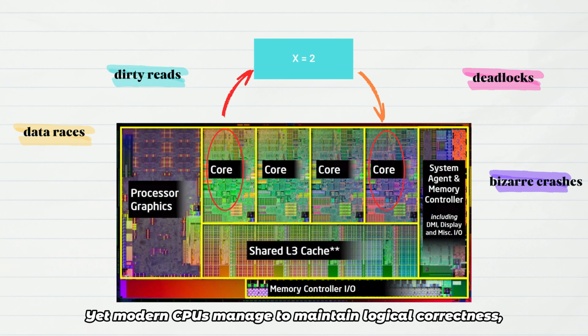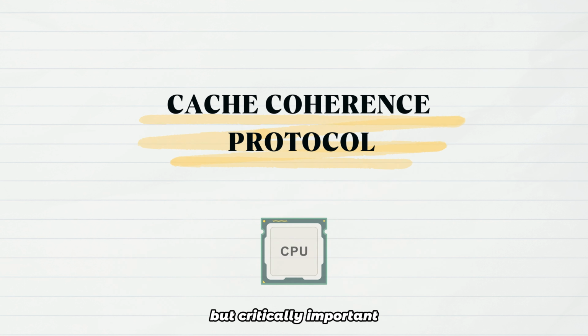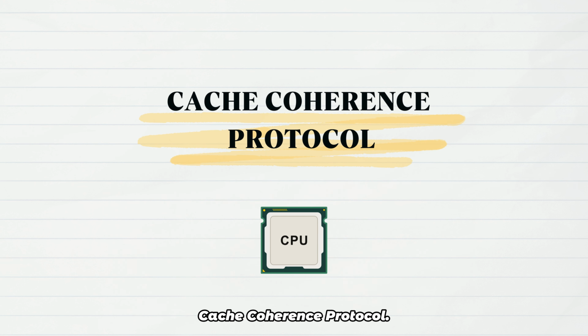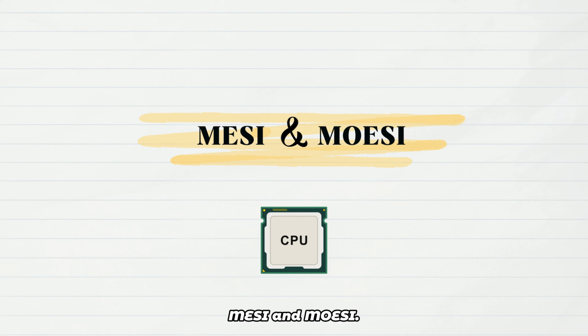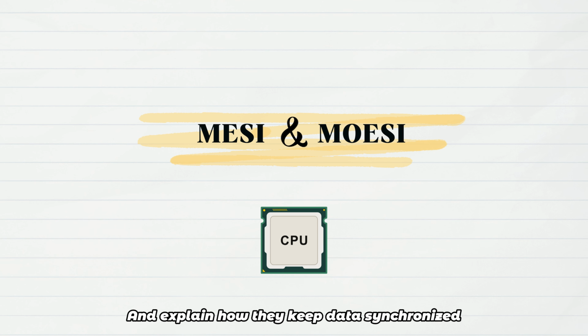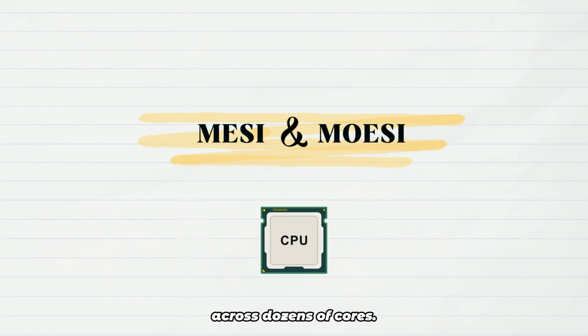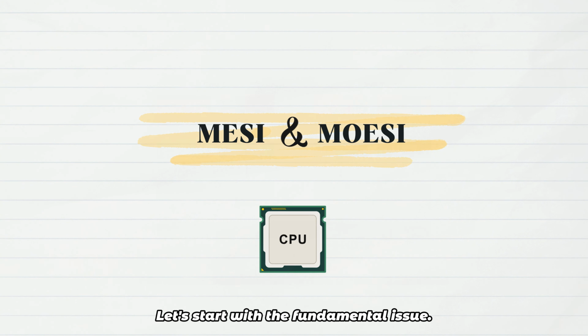Yet, modern CPUs manage to maintain logical correctness, relying on an extremely complex but critically important mechanism, the cache coherence protocol. Today, we will dive deep into two mainstream protocols in modern CPUs, MESI and MOESI, and explain how they keep data synchronized and consistent across dozens of cores. Let's start with the fundamental issue.